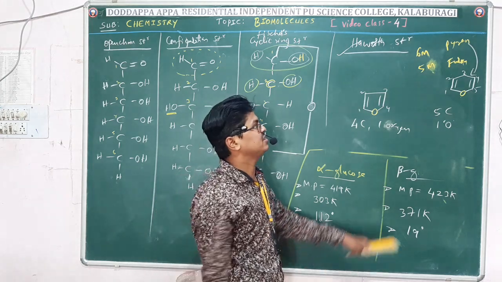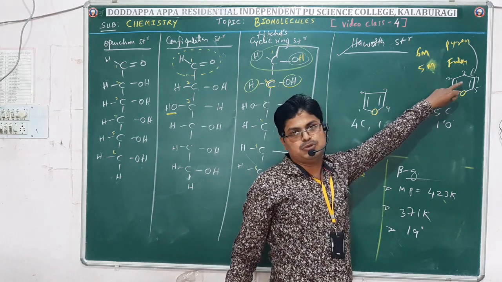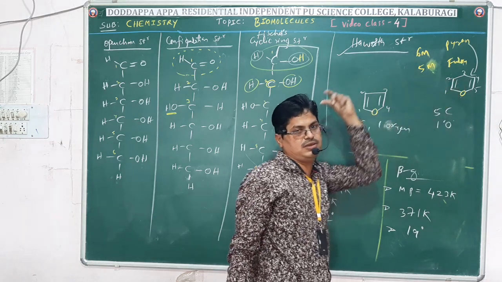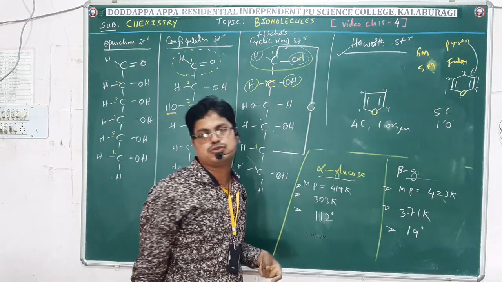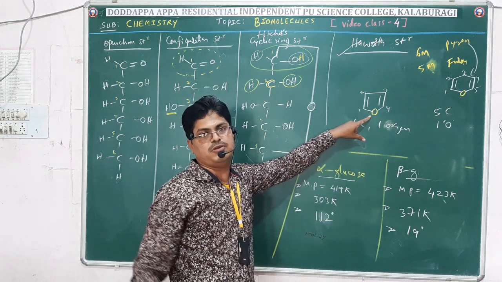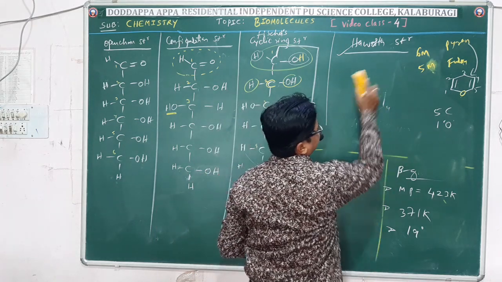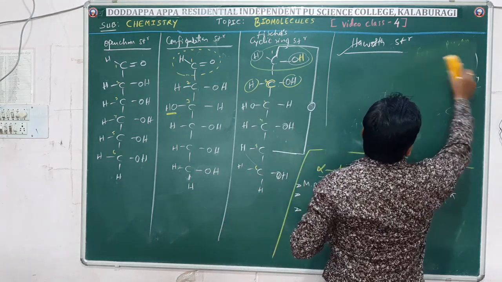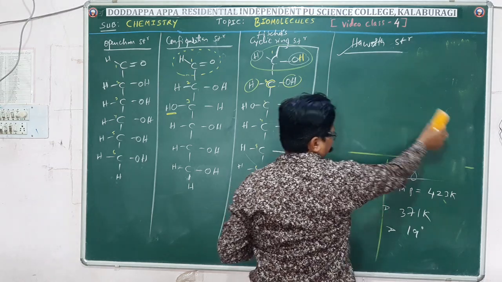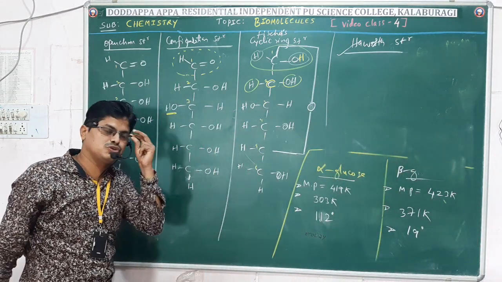As reference structures, he considered these two. This is pyran, and for glucose he gave pyranose. Similarly, we can use the 5-membered ring structure to write the structure of fructose, that is furanose. Friends, this is why they gave the different structures for glucose.